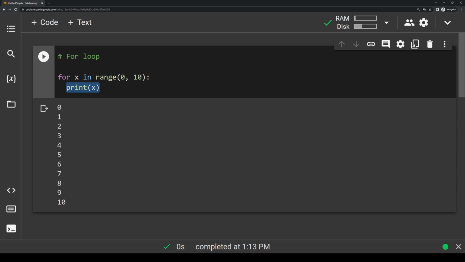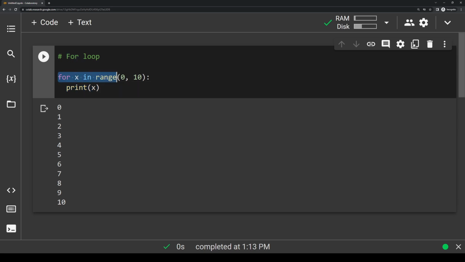So let's trace this loop step by step once I press run. Once I press run, we hit this first line here. First we set up a range of numbers 0 to 10, and then we set x equal to the first number in the range. So at the very first iteration, x gets set to 0. Then we enter this block of indented code, and we just print out x, so we print out 0.